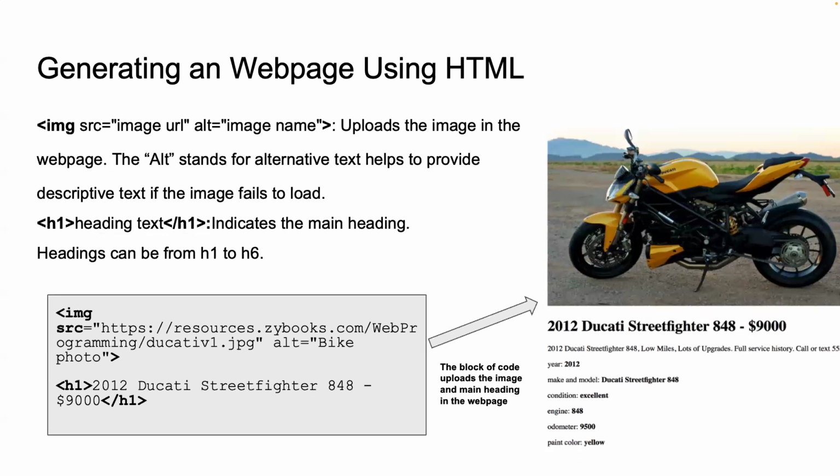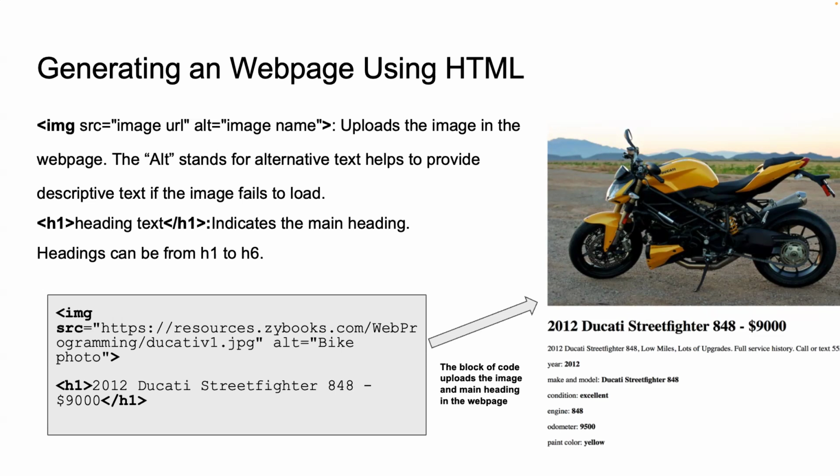The image tag is one of the most commonly used elements in HTML, allowing us to display images on the web page. In this example, the image tag is used to show a picture of the Ducati Street Fighter motorcycle. The source attribute specifies the path to the image file, while the alt attribute provides alternative text, which is important for accessibility and for situations where the image cannot be displayed.